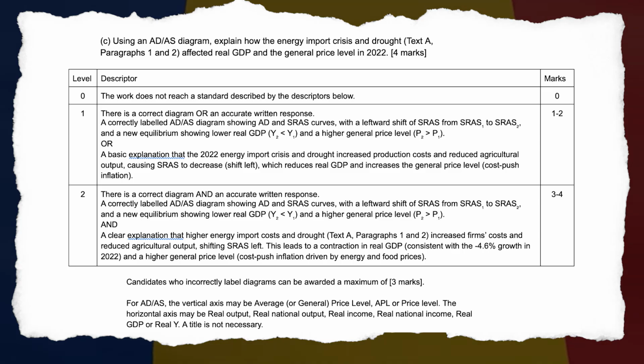3 to 4 marks. Candidates who incorrectly label diagrams can be awarded a maximum of 3 marks. For AD-AS, the vertical axis may be average or general price level, APL, or price level. The horizontal axis may be real output, real national output, real income, real national income, real GDP, or real Y. A title is not necessary.